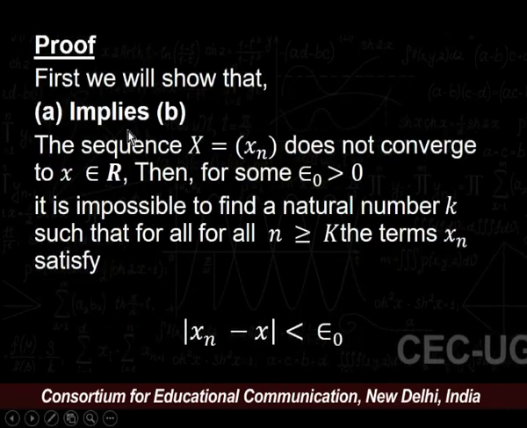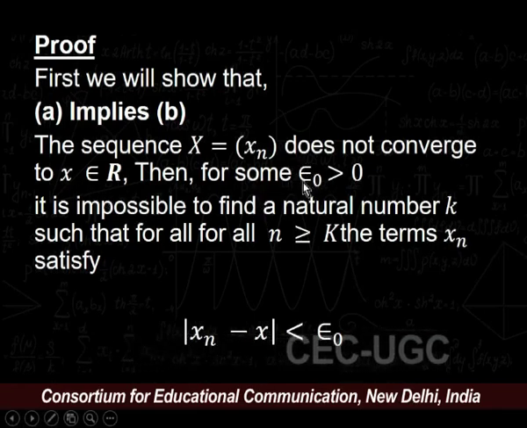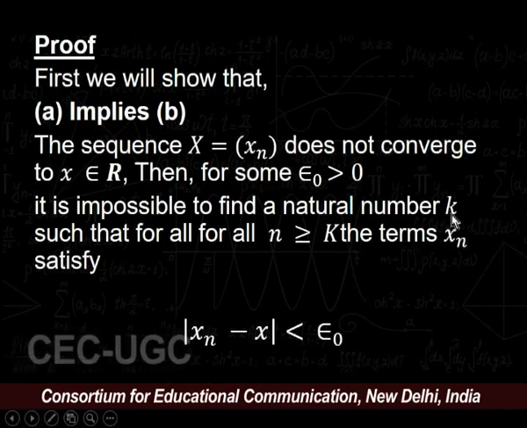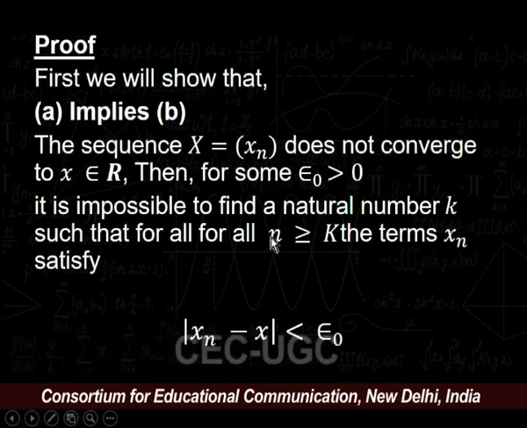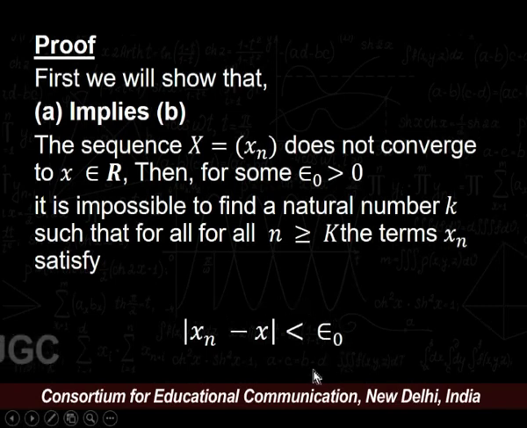So, using this, if the sequence X = (xn) does not converge to x, where x belongs to R, then for some epsilon naught greater than 0, it is impossible to find a natural number k such that for all n greater than or equal to k, the term xn satisfies |xn − x| < epsilon naught.